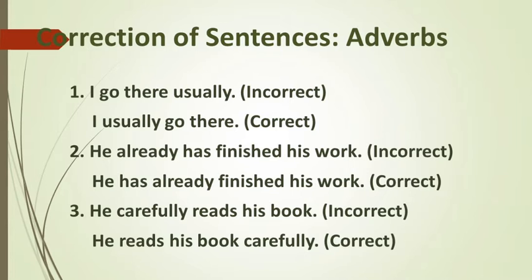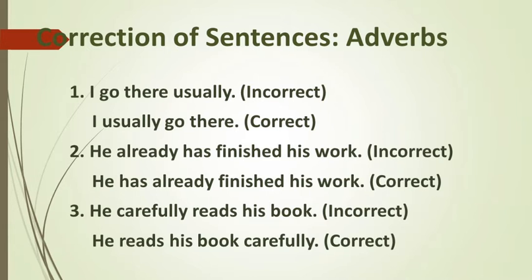Each example is a pair of sentences in which the first one will be the incorrect one and the second one will be the correct one. Let's look into the examples. First example, I go there usually. I usually go there.